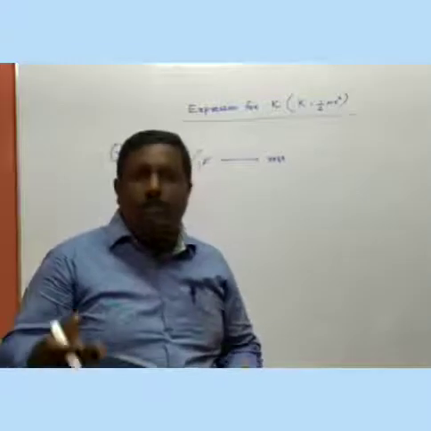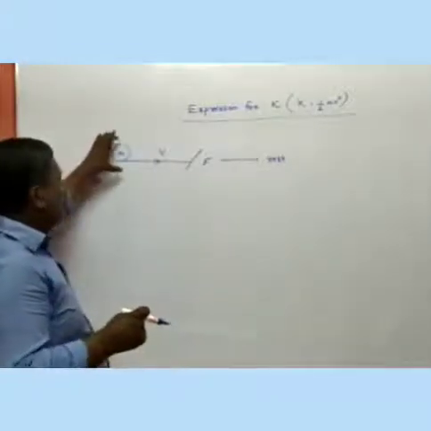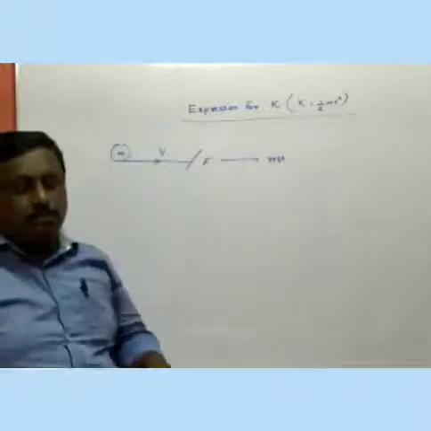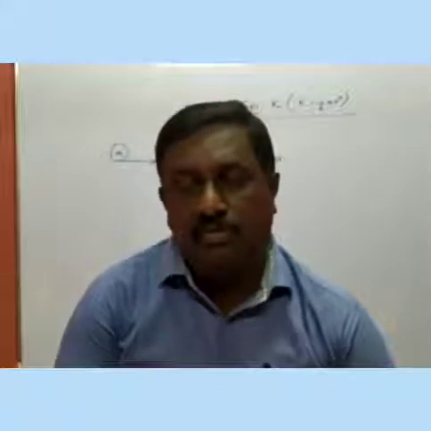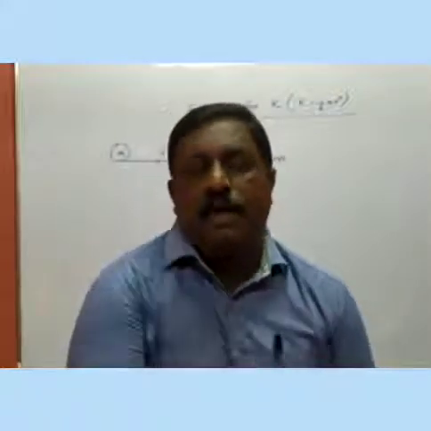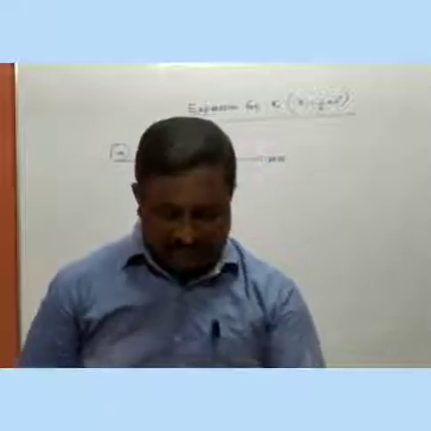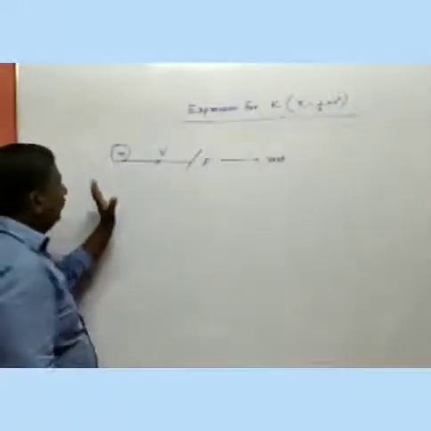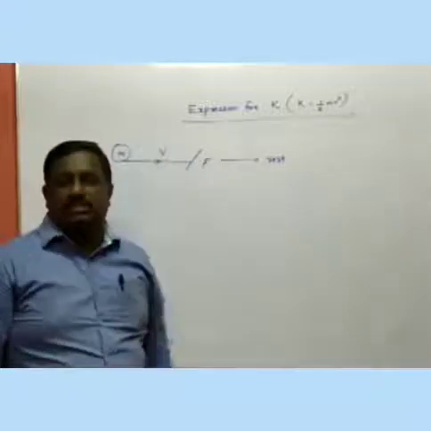Here you have to remember, a body of mass m is moving with a velocity v, and we are applying a force on that body to stop it. Then the body comes to rest.